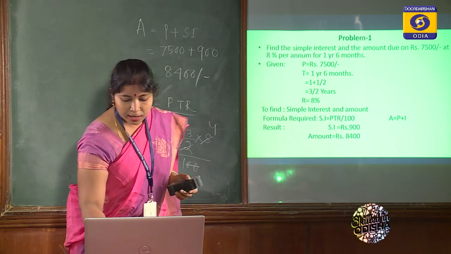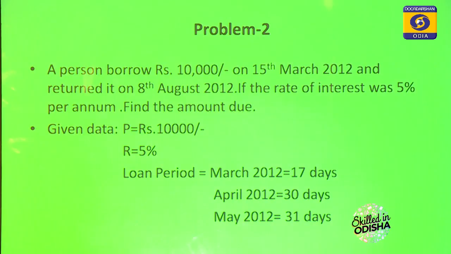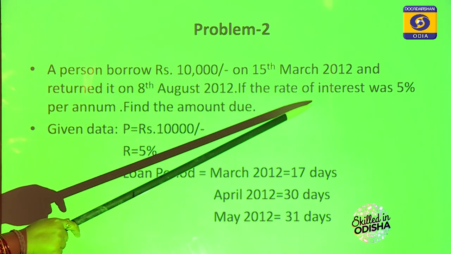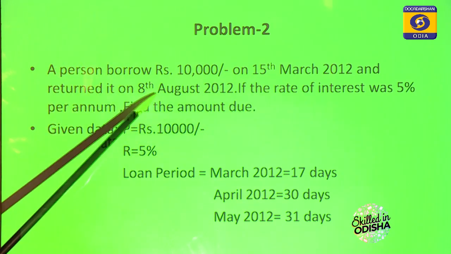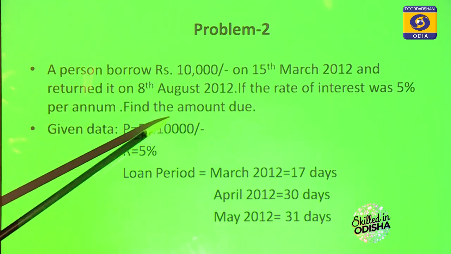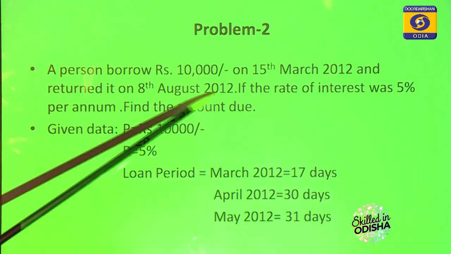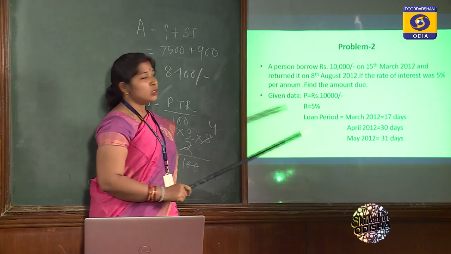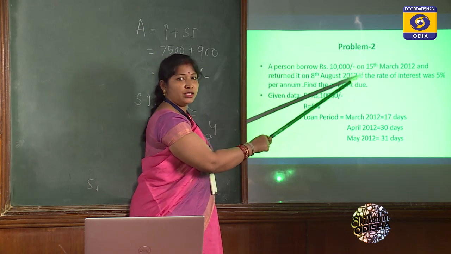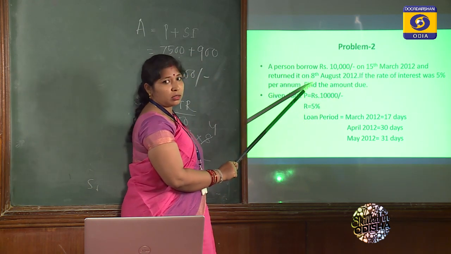Next, see another question. A person borrows 10,000 on 15th March 2012 and returns it on 8th August 2012. If the rate of interest was 5% per annum, find the amount due. The principal amount is 10,000, but the time period is not given directly. So here we have to calculate the time period by taking the number of days of each month from March 2012 to 8th August 2012.